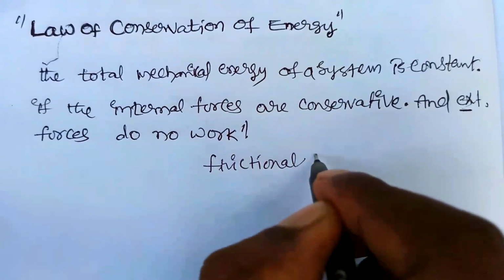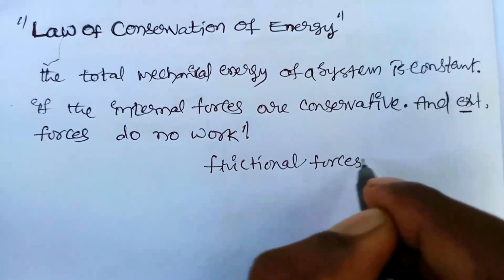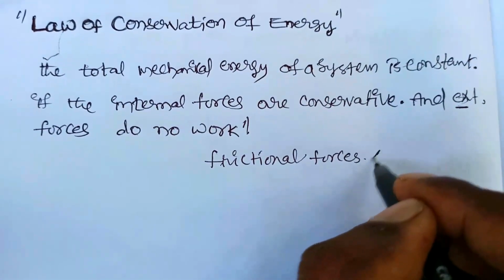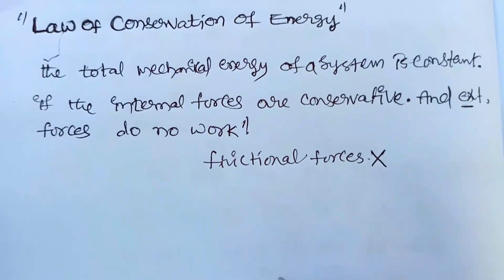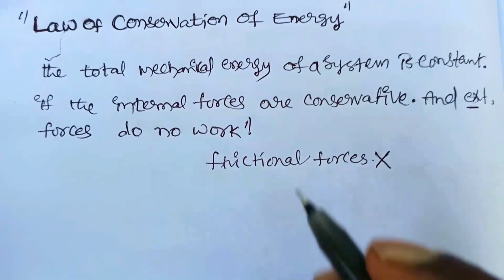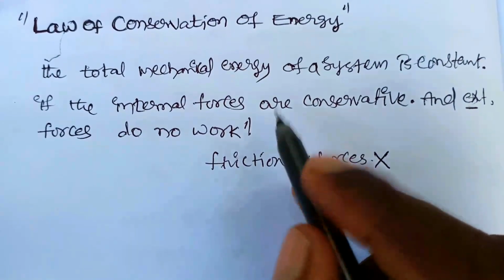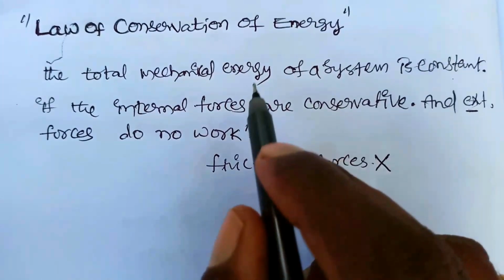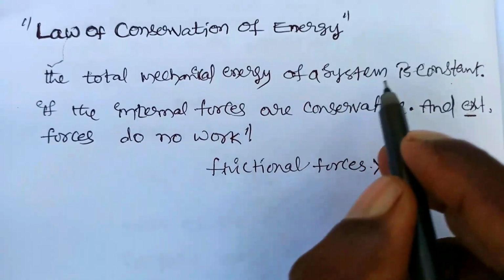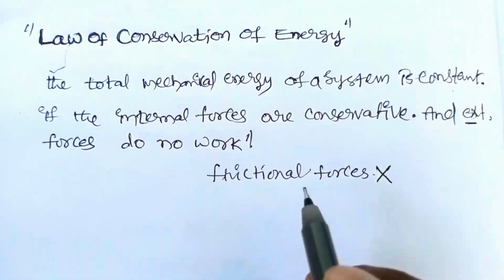If they act on a body, some energy will be lost. Hence the total mechanical energy will not be constant at all times. Therefore, if there are no external forces acting on a body, then only internal forces act, and the mechanical energy of a system is constant. That is the law of conservation of energy.